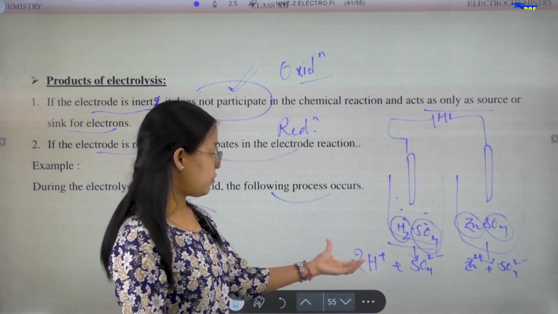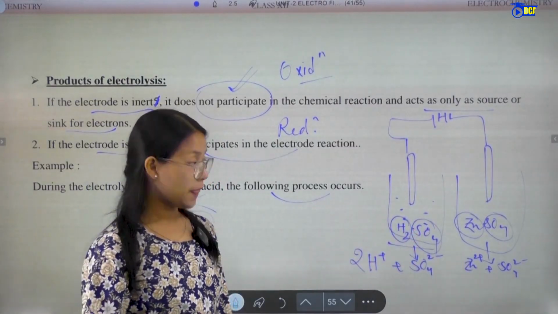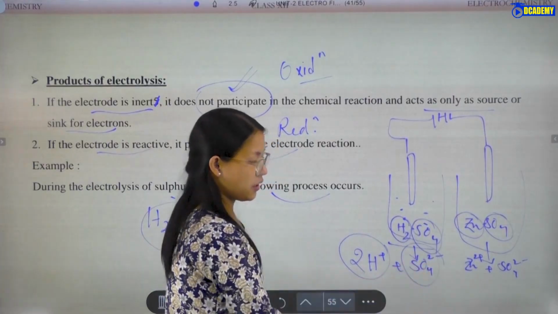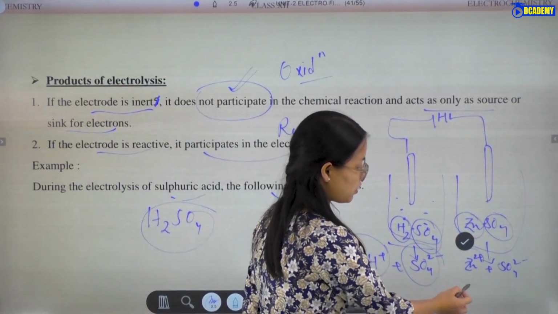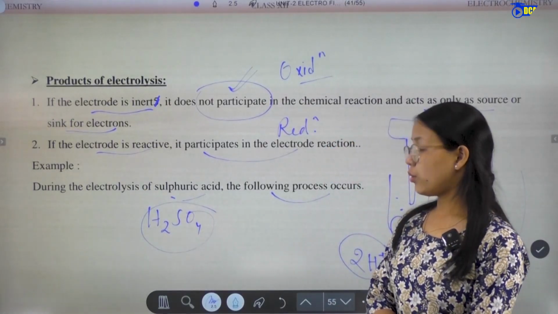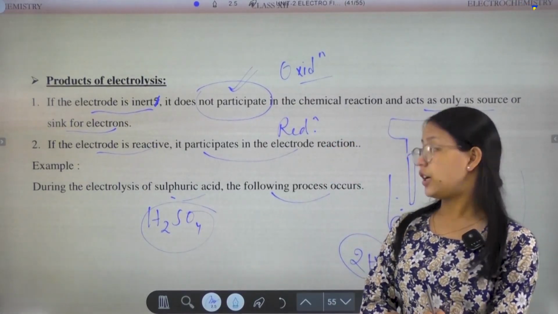Here we have a positive ion and a negative ion.